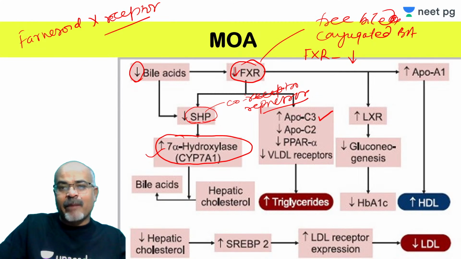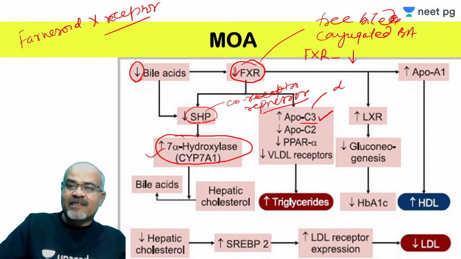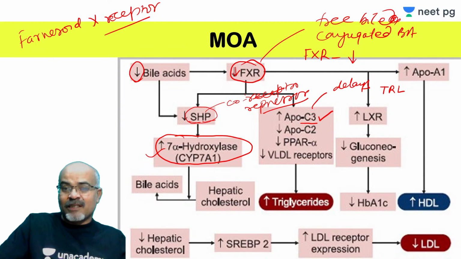Moreover, other than that, reduced stimulation of FXR receptors is associated with other factors also, like increase in ApoC3. This C3 is an apolipoprotein which delays the degradation of triglyceride rich lipids like VLDL, chylomicrons, IDL, etc. Right? This level is increased. So what will happen?